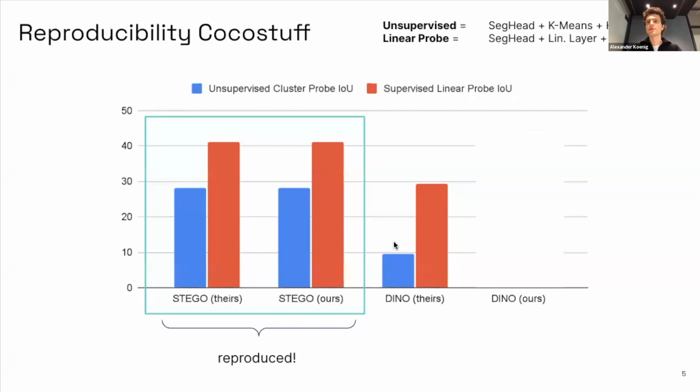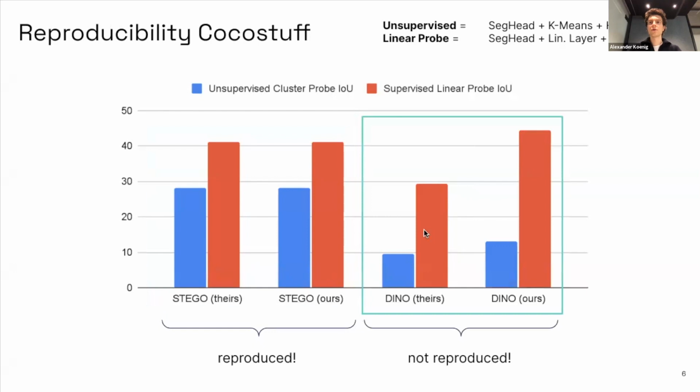First, we find that using the pre-trained models of STEGO, we can reproduce the STEGO performance for both evaluation styles, highlighting the correctness of our evaluation protocol. Furthermore, our results demonstrate a considerably stronger performance of the vanilla DINO backbone on the unsupervised clustering task, and especially the supervised linear probing task than noted in the STEGO paper.